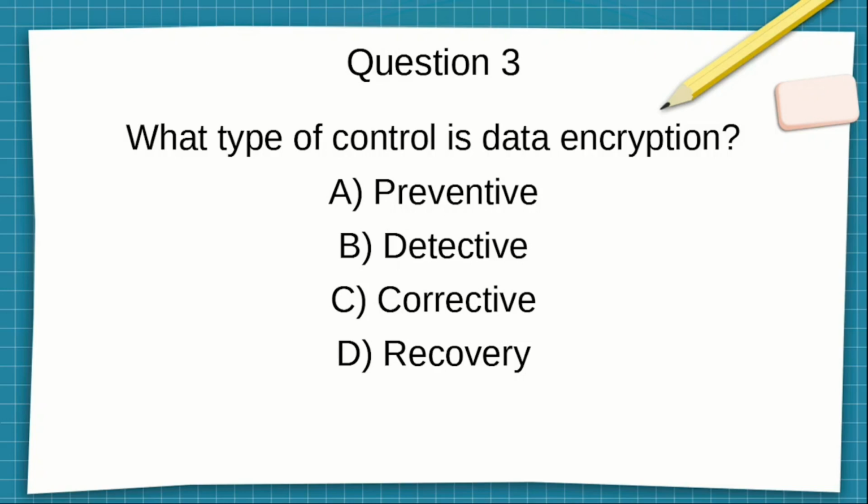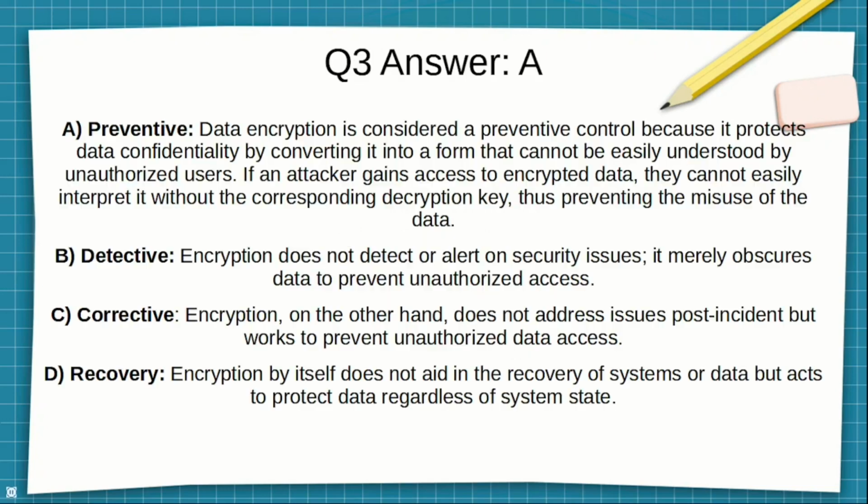Question 3. What type of control is data encryption? A. Preventative, B. Detective, C. Corrective, D. Recovery. All right, pause the video, make your selection. All right, on to the answer. Question 3, the answer is A.